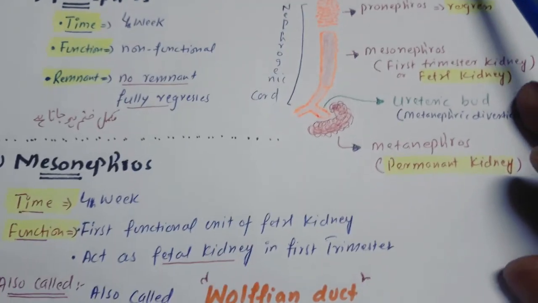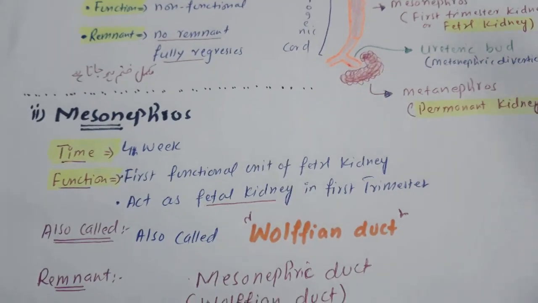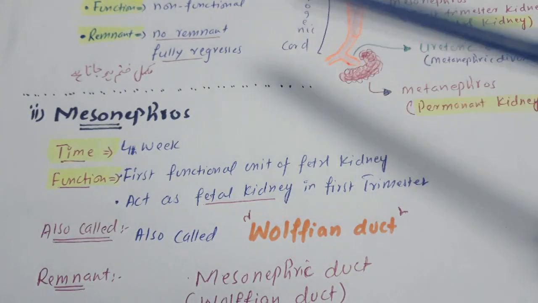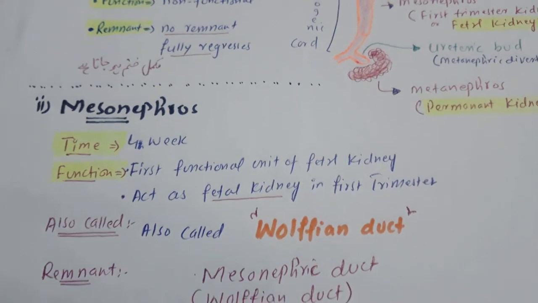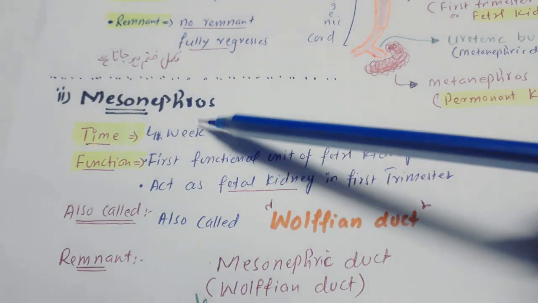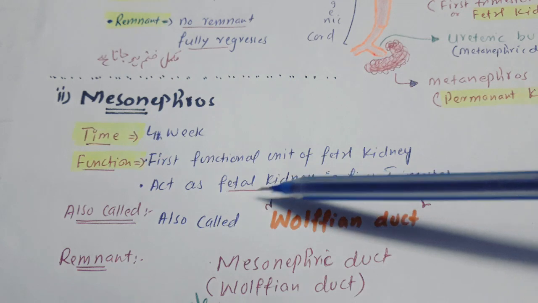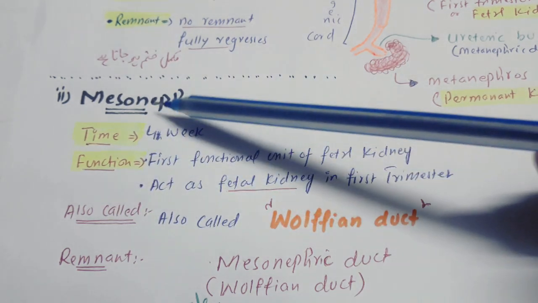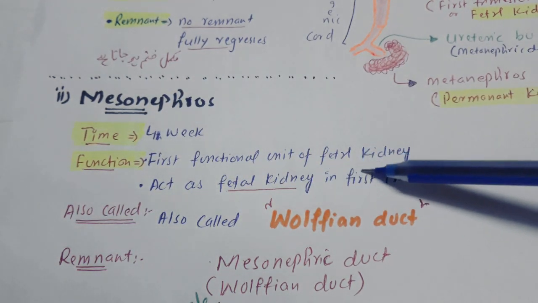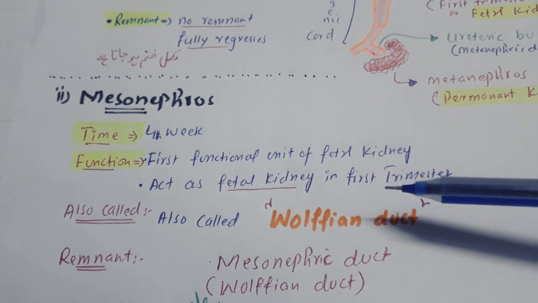Now the mesonephros. The time duration for the mesonephros is the same as pronephros, so it is the 4th week of gestation, and its function is that it acts as a fetal kidney. The fetal kidney is actually made from mesonephros, and it acts as a fetal kidney in the first trimester.